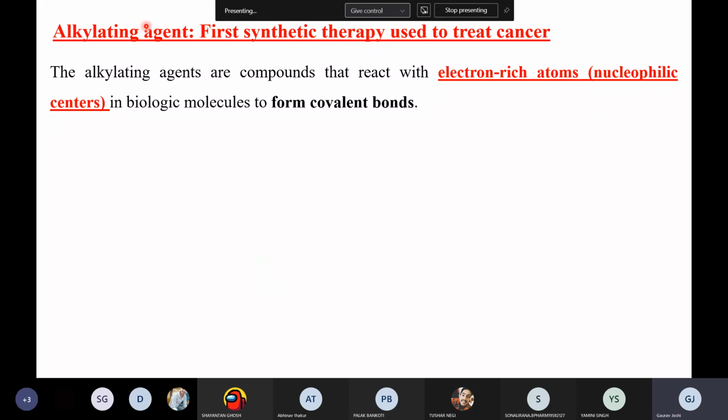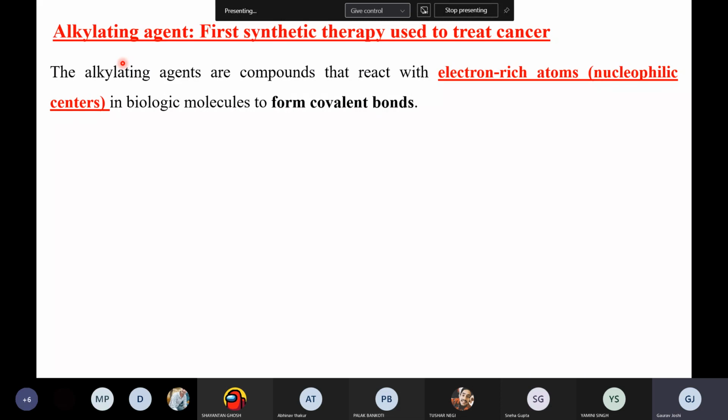Now, what is the chemical nature of these alkylating groups? Whether they are the electrophiles or whether they are the nucleophiles? Anyone? Very simple question of organic chemistry. What are the alkylating agents? Whether they contain a positive charge or a negative charge? They contain a positive charge, right? So what will be their nature? They will be acting as the electrophile.